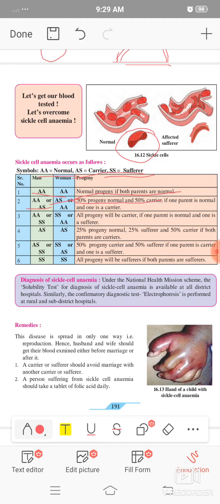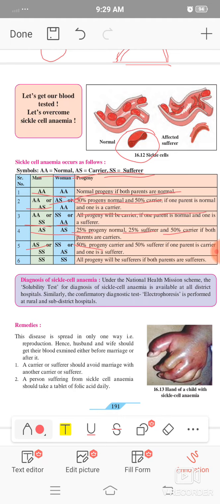If one is normal and one is a sufferer, all will be carriers. If both are carriers, there is a 25% chance of normal, 25% chance of sufferer, and 50% chance of carrier. If one is a carrier and one is a sufferer, there is also a 50-50 chance, which is given above.